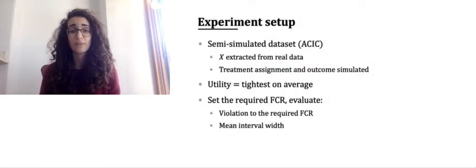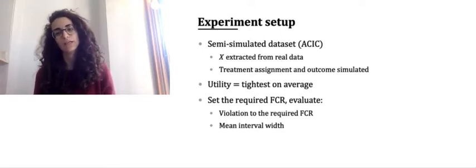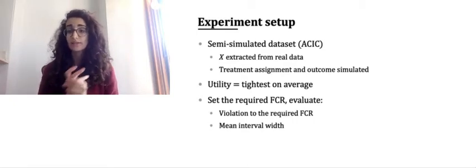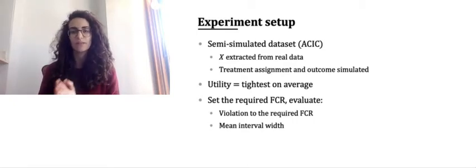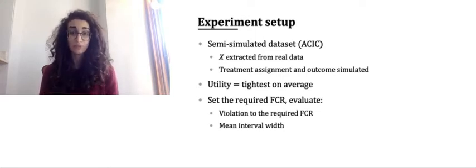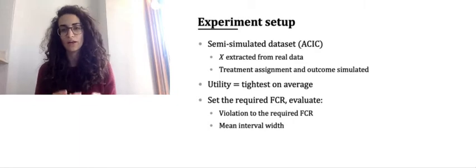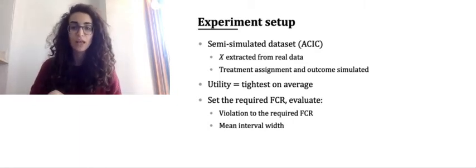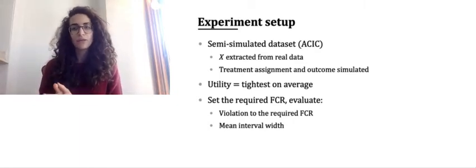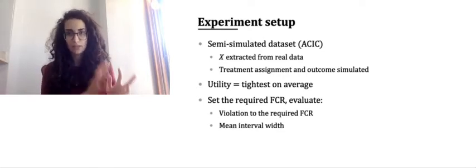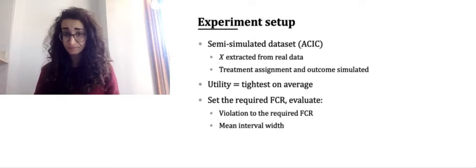Now, to test the performance of our model, we use semi-simulated data. Specifically, we use a challenge data set from the Atlantic Causal Inference Challenge, or ACIC, where X is extracted from the real data, but the treatment assignment and the outcomes are both simulated. And this allows us to test the performance of our model on simulated ground truth. For this experiment, we will focus on getting the tightest intervals on average. However, in the paper, we discuss other possible utilities.